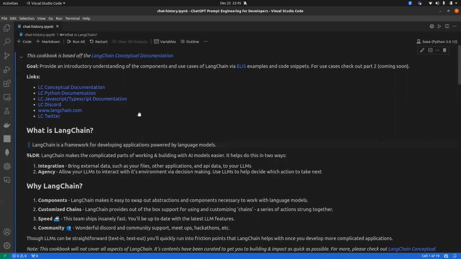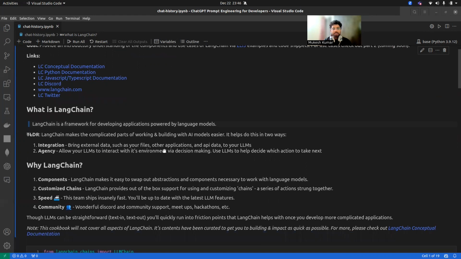Okay, so first we'll see what is LangChain. LangChain is a framework that develops applications that are powered by language models. Okay, so we'll see all the things one by one. LangChain makes the complicated parts of working and building with AI models easier. It helps do this in two ways.